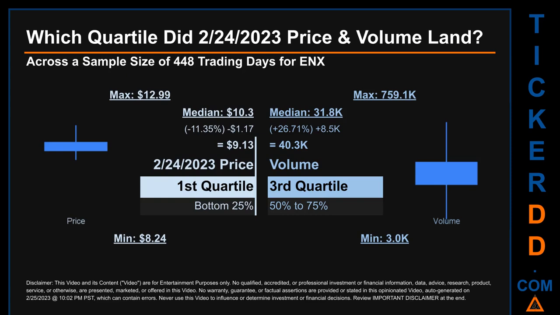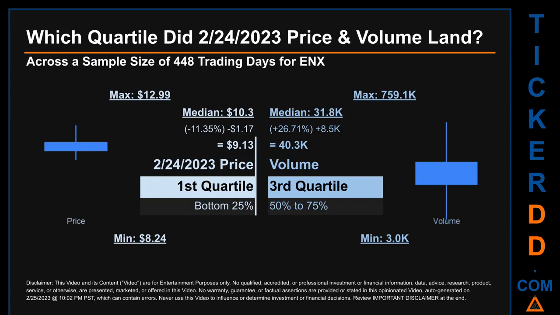The day's volume landed within the third quartile, that is within the 50% to 75% range of all sampled daily volume, which saw a max daily volume of 759.1 thousand and a minimum of 3,000. Quartiles tell us about the spread of a data set by breaking that data set into quarters, just like how the median breaks the set into half.